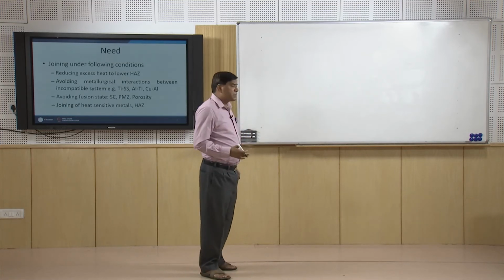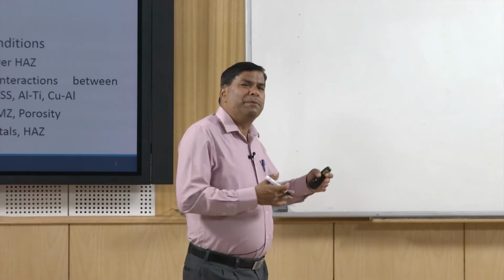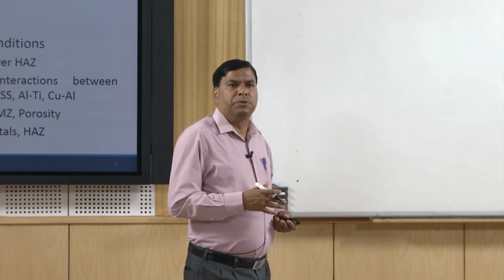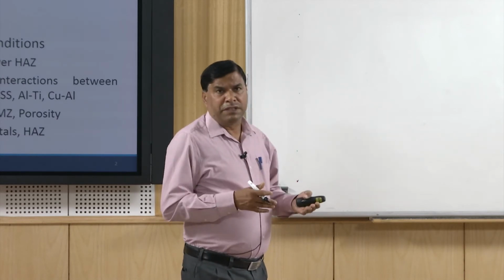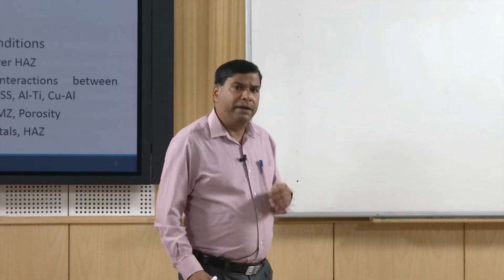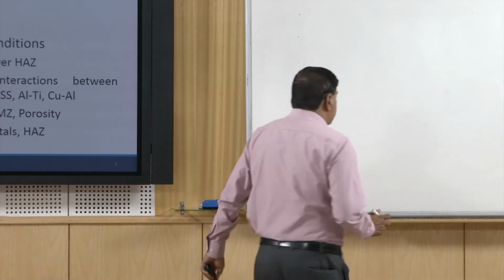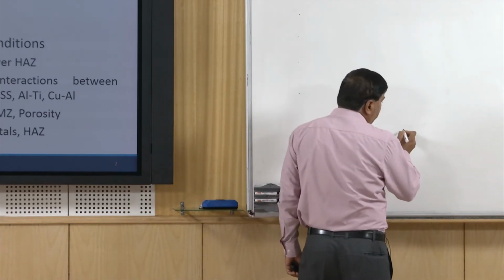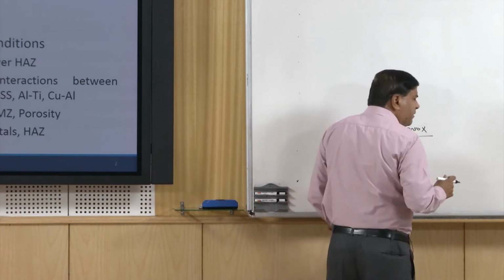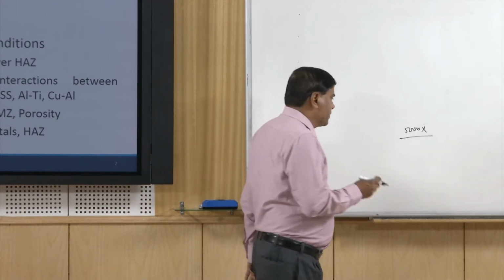So, such kind of systems, their performance is very adversely affected when heat is applied. So, it is always good to either join them using the minimum possible heat, or if at all heat is to be applied, then minimum amount of heat should be applied. Like in the aluminum category, say 5000 series aluminum alloys can be welded using fusion welding without much compromise on the performance of the weld joint.